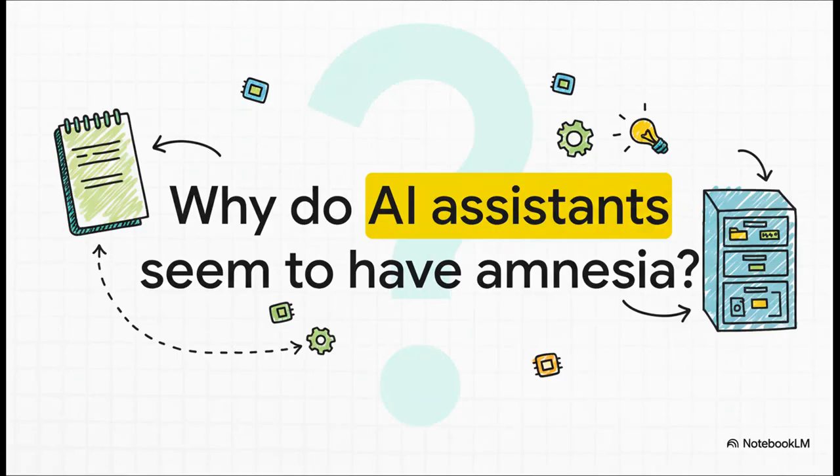So, why does this even happen? Well, the core issue is that large language models, by their very nature, are stateless. Think of it like this: their entire world, everything they know about you, exists only inside one single conversation. The second that conversation ends, poof, their memory is wiped totally clean. Every single time you talk to them, you are literally starting from scratch.